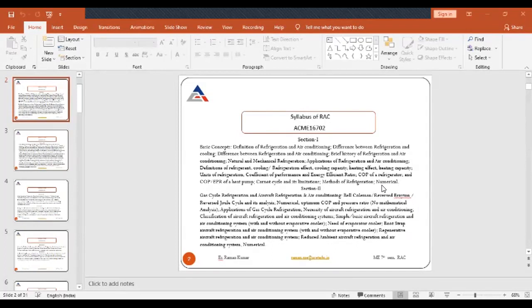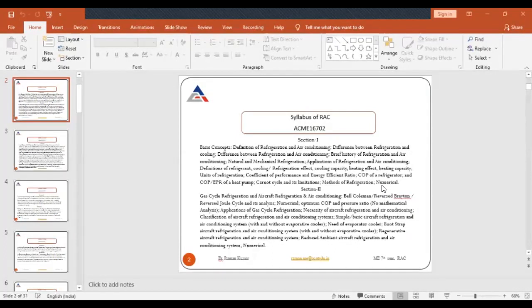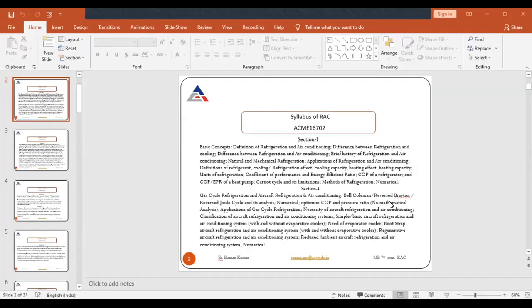Okay, in the second section, I will go through gas cycle refrigeration and aircraft refrigeration and air conditioning. In this section, I will cover what type of air conditioning is required in different types of missile, aircraft, high-speed aircraft. Okay, so different names are there: Bell Coleman, reverse Brayton, Joule. Simple refrigeration cycle is there. Bootstrap refrigeration is also there. Okay, and evaporative, regenerative type, reduced ambient aircraft refrigerant system is also there. So I will cover all these topics in section 2.